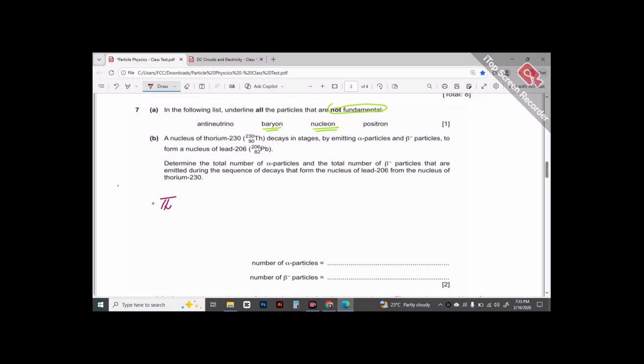They've said we had thorium, charge 90, mass 230, and it decayed to give a daughter element, lead, charge 82, mass 206, and with that a certain number of alpha particles were emitted and a certain number of beta particles were also emitted. So as per the given scenario, this is the nuclear equation, right?